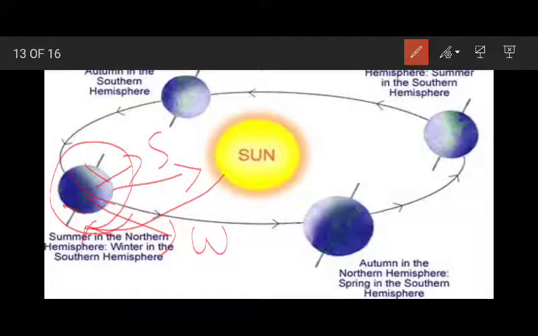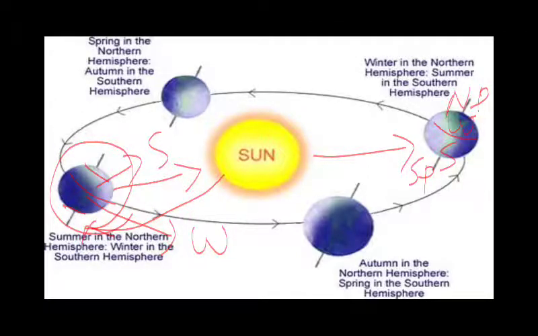But if we see the opposite position of Earth, we will experience totally different seasons in both hemispheres, because in this position the South Pole is tilted towards the Sun and the North Pole is tilted away from the Sun. So what will happen, the Southern Hemisphere will get most of the sunlight, so we will experience summer in the Southern Hemisphere and winter in the Northern Hemisphere.